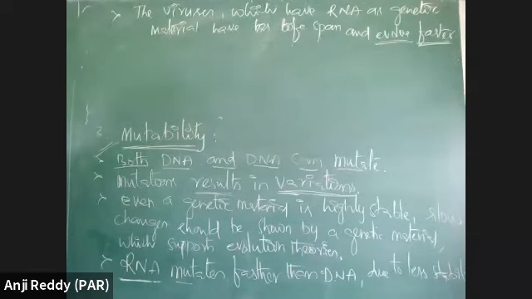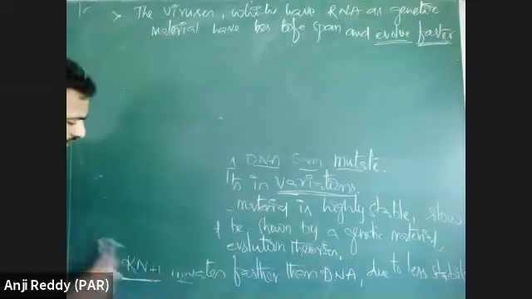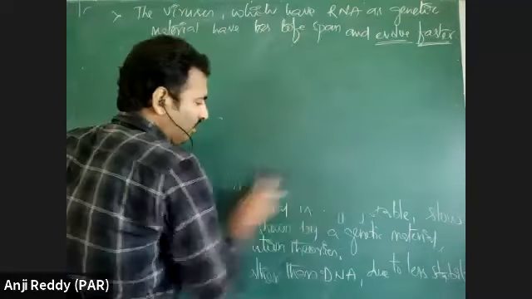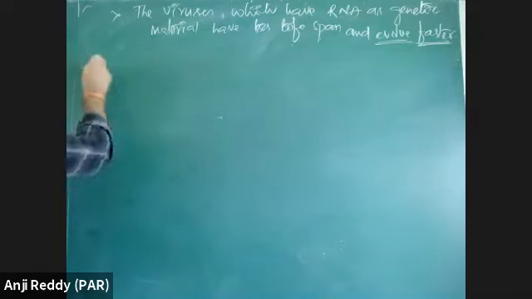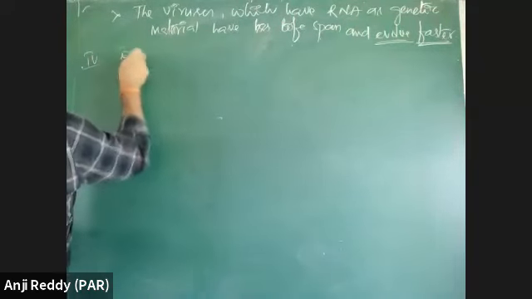Yes. Okay. So when we compare DNA and RNA, DNA is more stable and RNA is less stable. Due to the lower stability of RNA, RNA will show more variations. Okay. Right. Then the last property, the fourth property, I will complete in just a few minutes, 5 minutes. Expressibility.